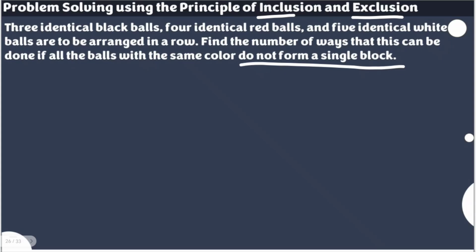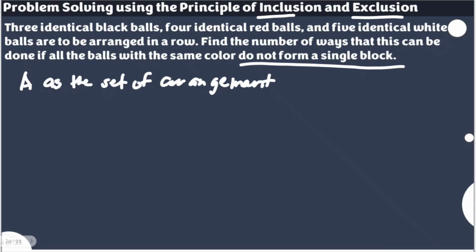At the same time, we're also going to talk about how about if the 3 sets of colors are also forming single blocks. So we're going to look into that perspective. Now, let's consider A, okay, as the set of arrangements. Again, our attack here is on forming a single block.